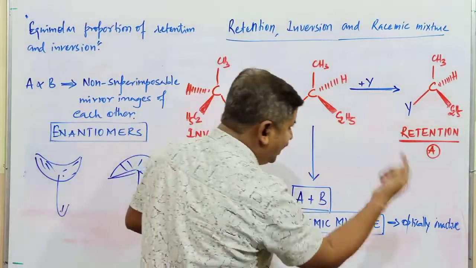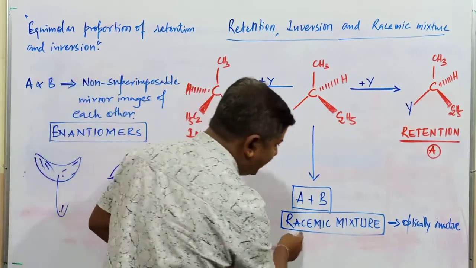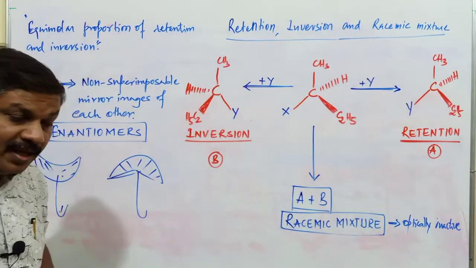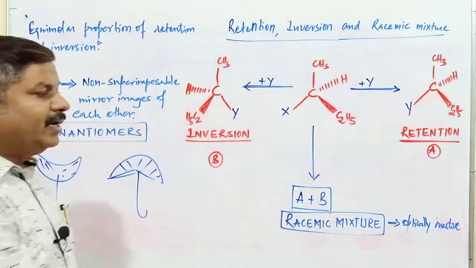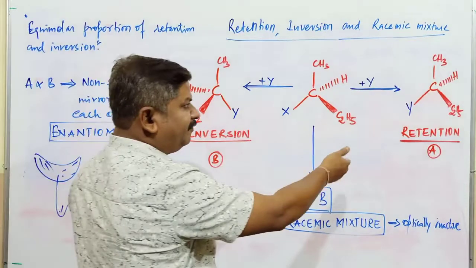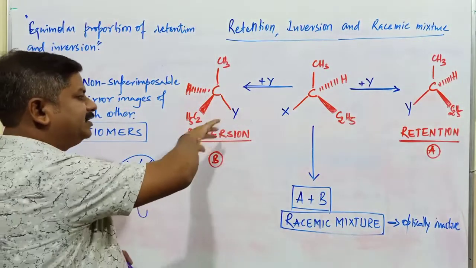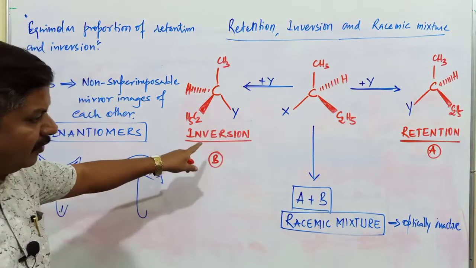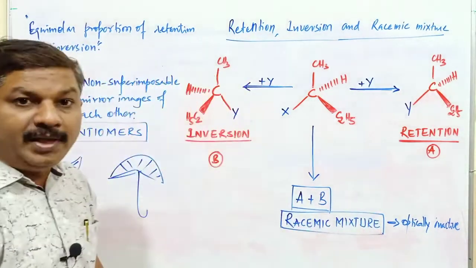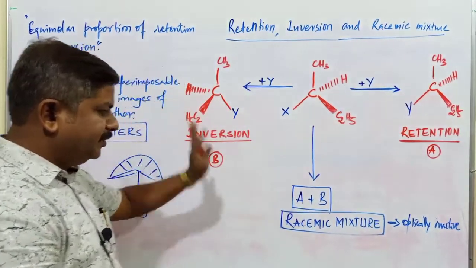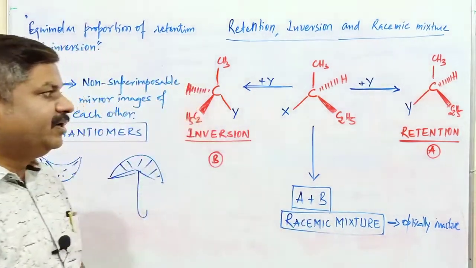And in any chemical reaction, if both retention as well as inversion take place, that mixture is referred to as a racemic mixture. A racemic mixture is optically inactive because one compound, the retention of configuration, rotates plane polarized light clockwise, and its mirror image rotates it anti-clockwise. As a result, optical activity is not observed. The compound is said to be optically inactive. So this is about retention, inversion as well as the racemic mixture of the respective compound.